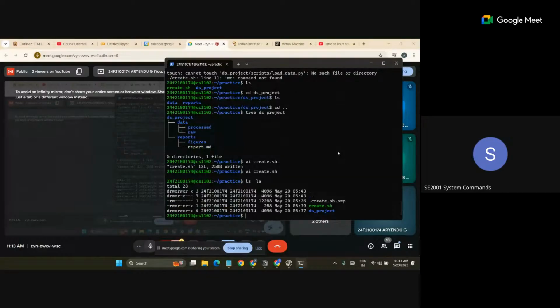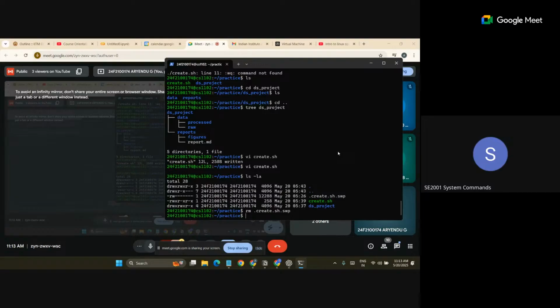Okay, what file have you created? Can you remove that above file, dot create dot sh dot swp? Use dot also. Remove this, dot create.sh.swp, and press enter.